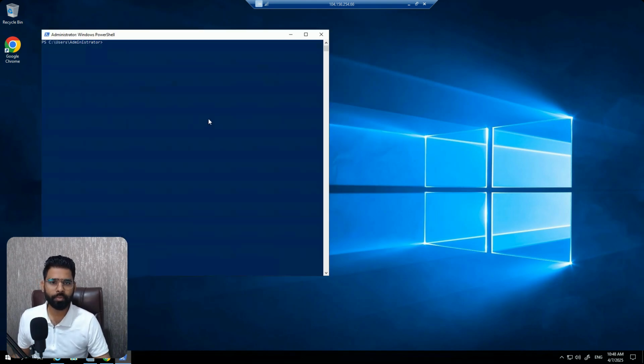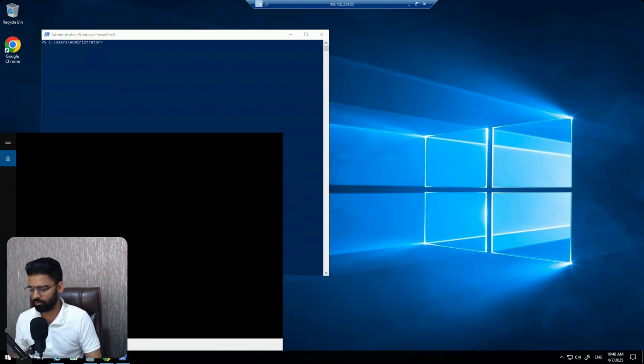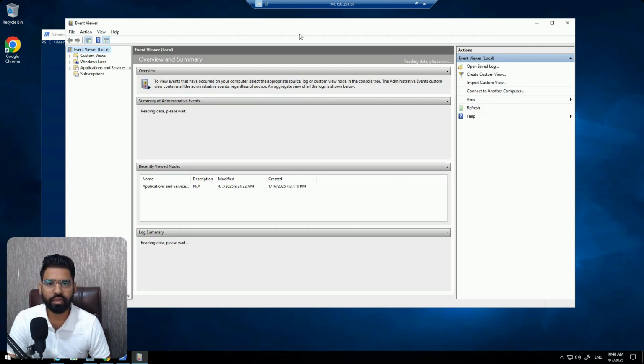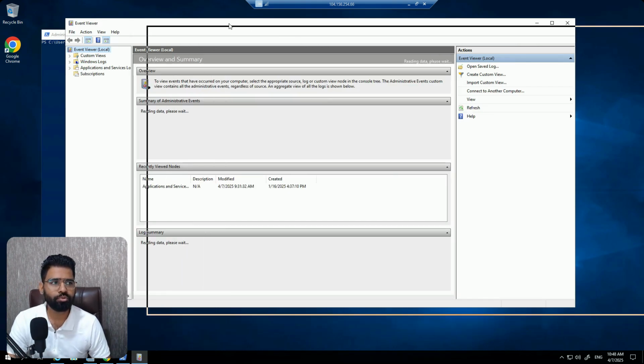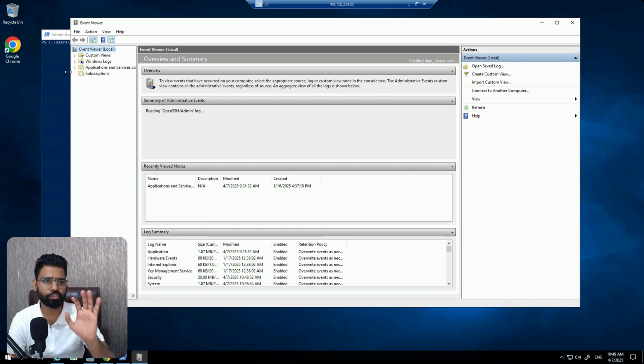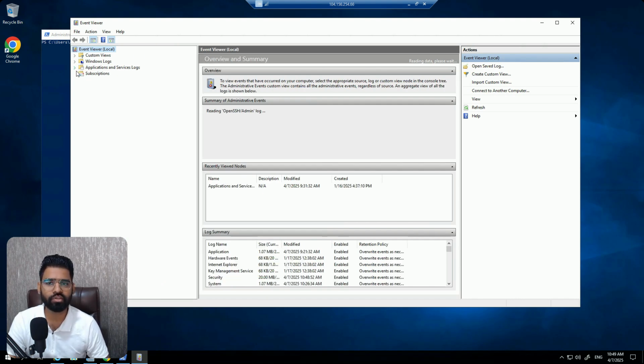And now you can open your PowerShell to execute the command. And second, you need Event Viewer to detect the events. Now, usually PowerShell commands, you can find that under application and services logs. I'll first show you where exactly the logs are stored. So you can go to application and services logs, click on it. It might take some time.